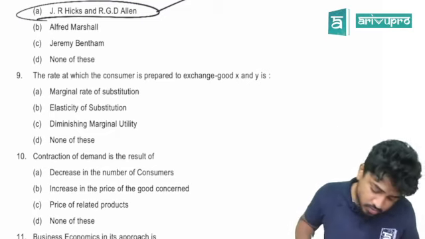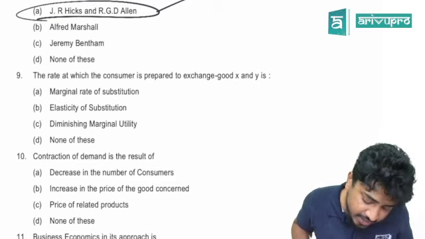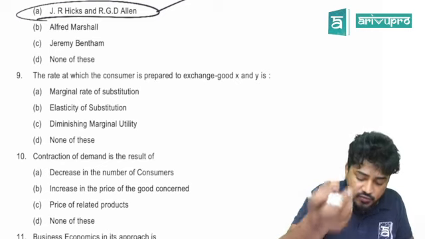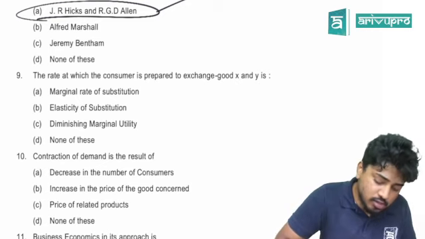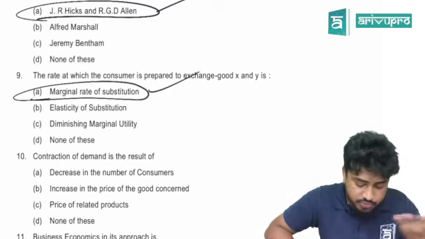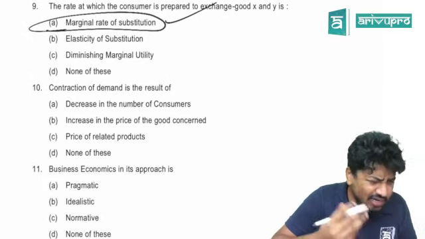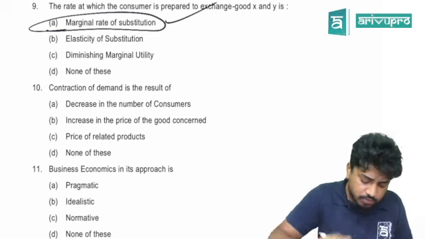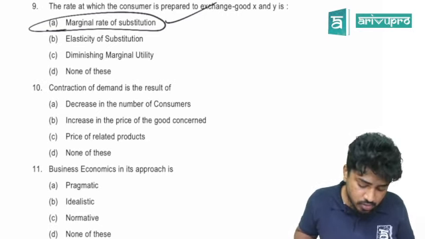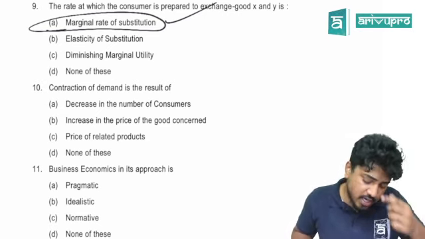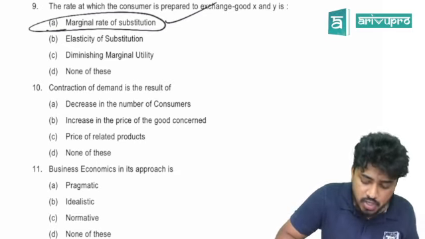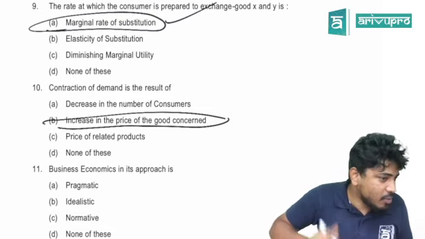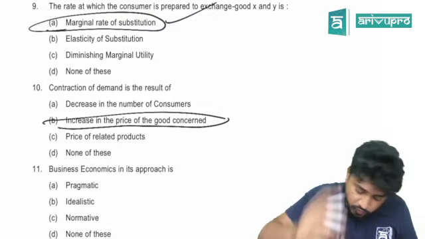Done. Ninth question: at the rate at which the consumer is prepared to exchange good X for good Y, we call it as what? Marginal rate of substitution. Very good. Yes, straight from the book. The 10th one: contraction of demand is a result of what? Increase in the price of the goods concerned. Movement along the same demand curve. Done.